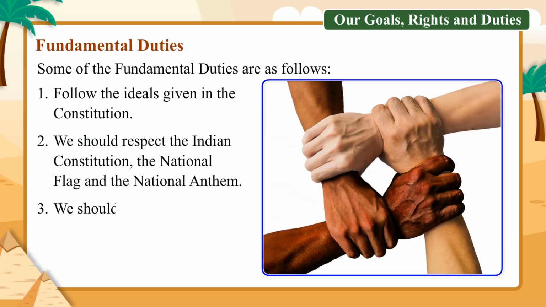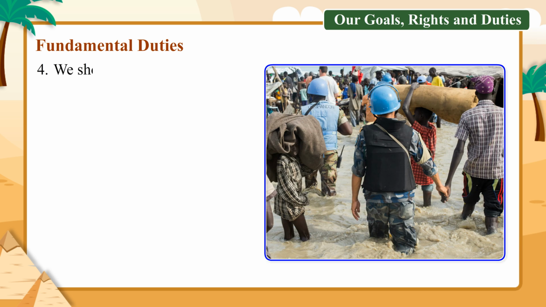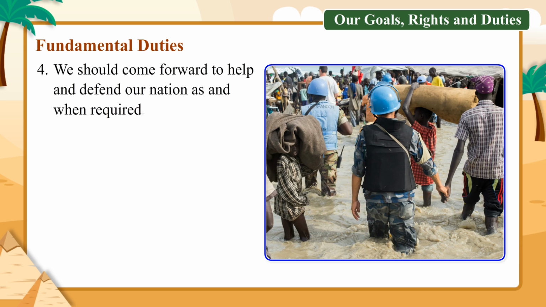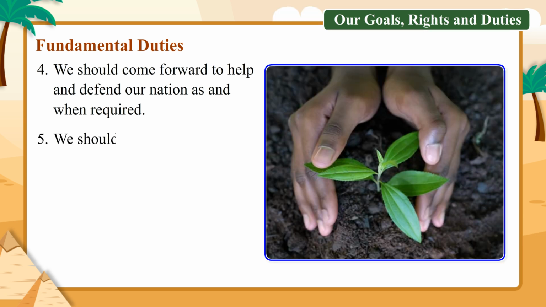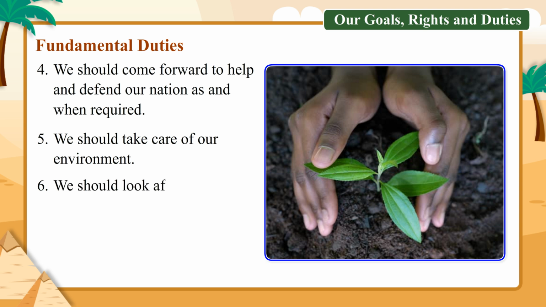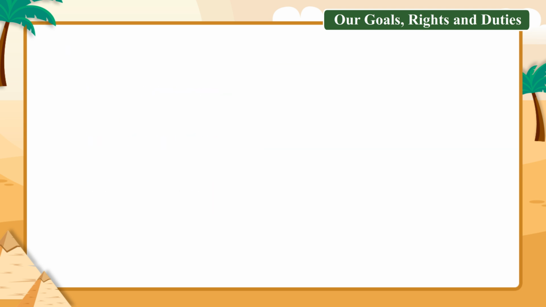3. We should help to keep our nation united. 4. We should come forward to help and defend our nation as and when required. 5. We should take care of our environment. 6. We should look after the public property and should not destroy it.